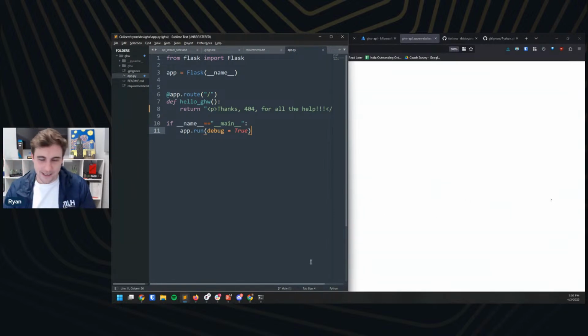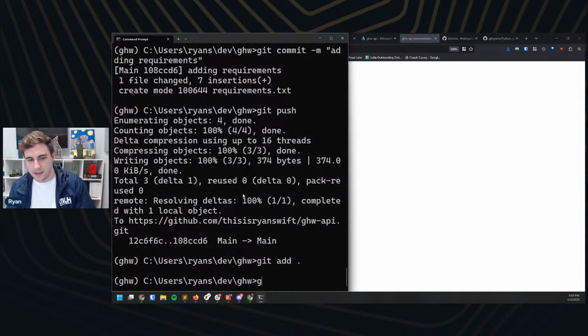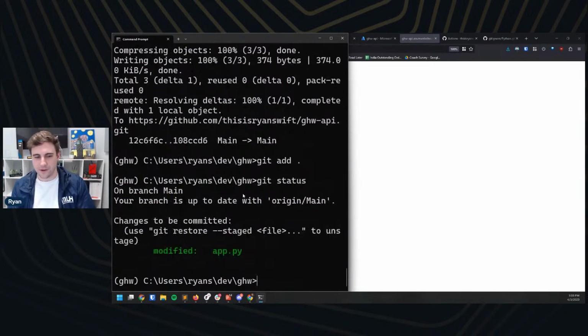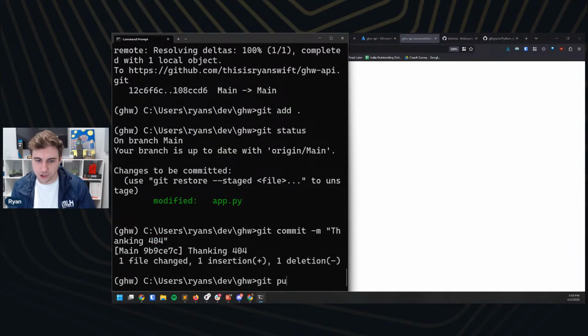Great. All right, and then I'm going to go to my command prompt here. I'm going to do git add dot. I'm going to do git status, which is a little overkill, but I just like to make sure. Git commit -m, and I'm going to say thanking 404. Cool, and I'm going to do git push.